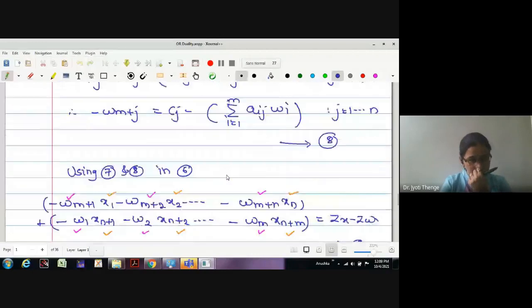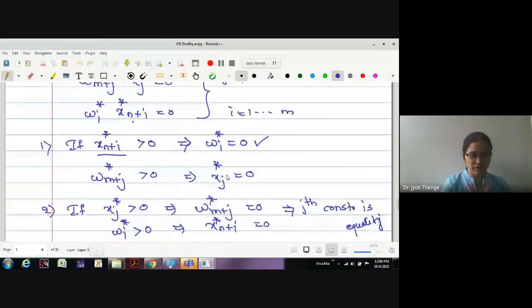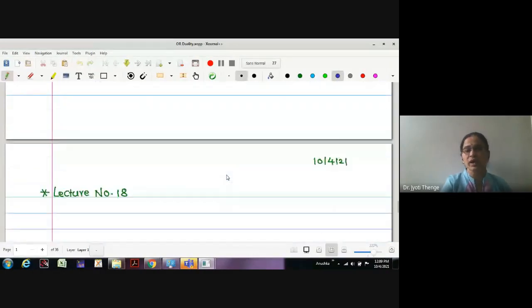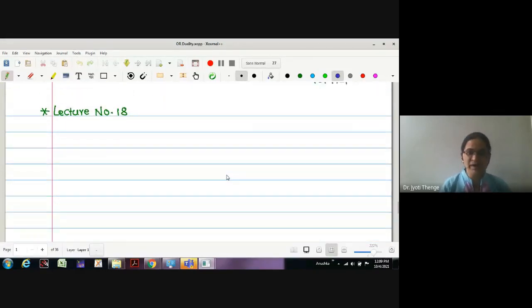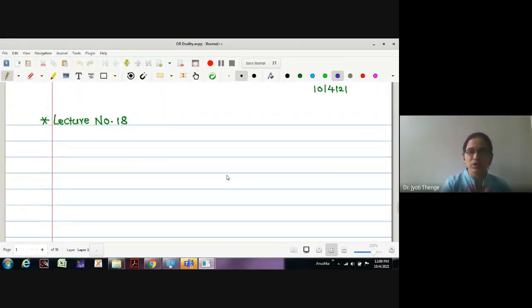Now let us go for today's lecture. In today's lecture, we are going to understand what the dual simplex method is. We have studied the simplex method already. Now we are going to understand the dual simplex method. As the name suggests, this method is exactly dual of the simplex method. Exactly dual. What is the meaning of dual?